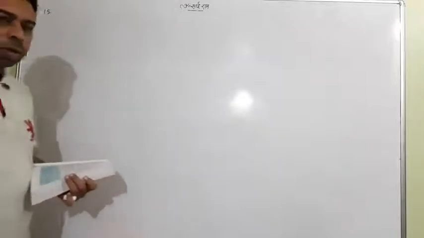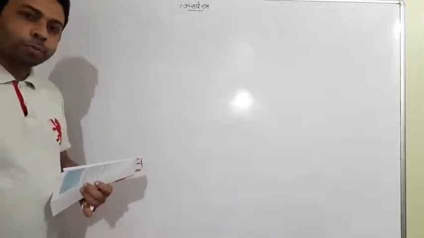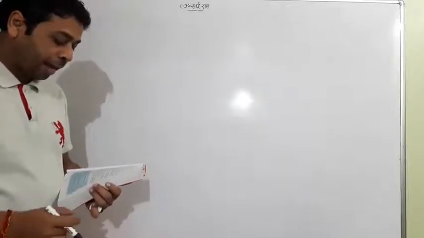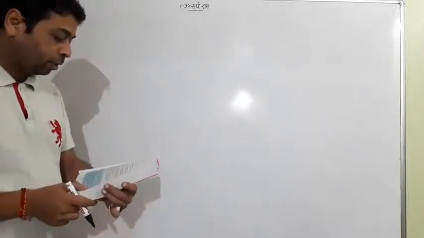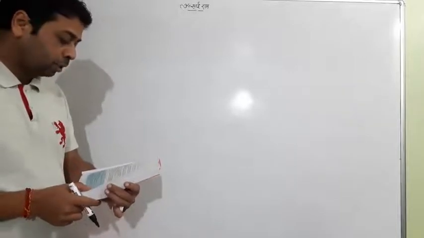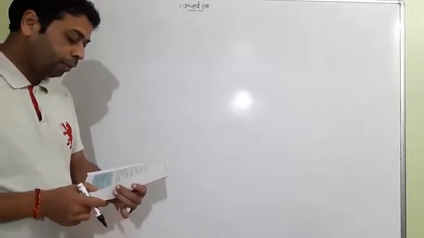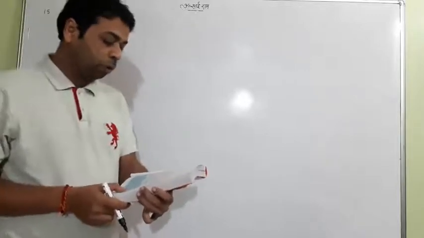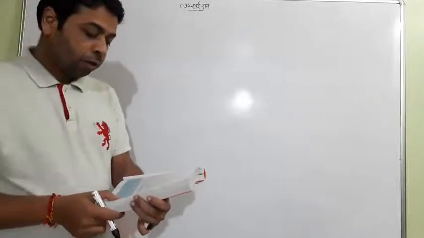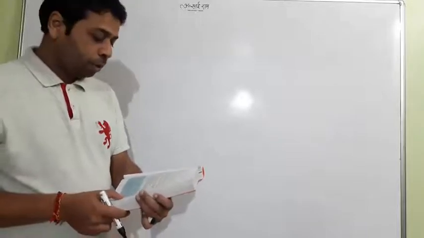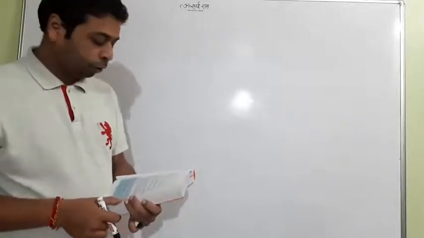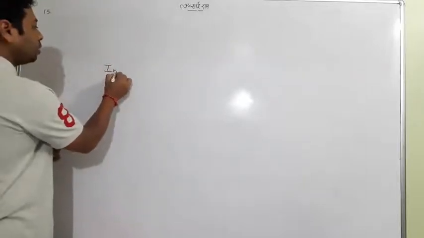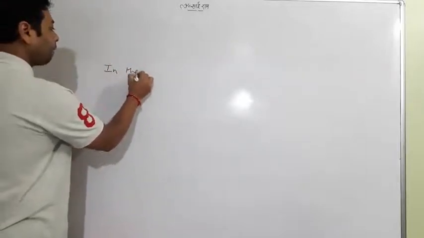The question says, in a survey of 60 people, it was found that 25 people read newspaper H, 26 read newspaper T, and 26 read newspaper I. 9 read both H and I, 11 read both H and T, and 8 read both T and I. 3 read all the newspapers. The first question is a very important one, and the confusion is in the phrase "survey of 60 people".